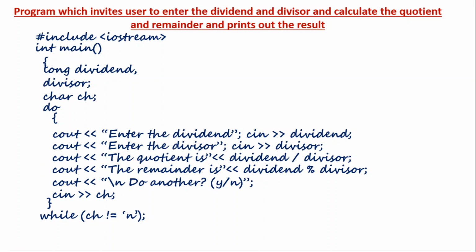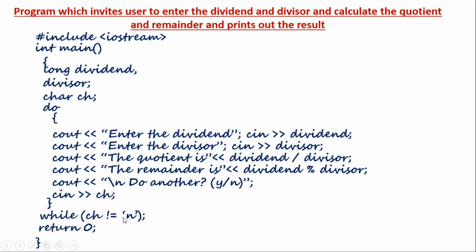Now that is over. Then we have return 0 and then close the braces. What you have to understand is that the first time there is no check, because the question is asked only from the next time onwards. The first time, it will ask us the dividend and the divisor, calculate the quotient and the remainder. Only after that will it ask, do you want to continue with another number? Based on the character you enter, you can either continue the loop or get out of the loop. So the checking needs to be done only at the last.